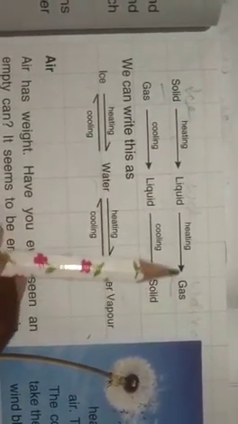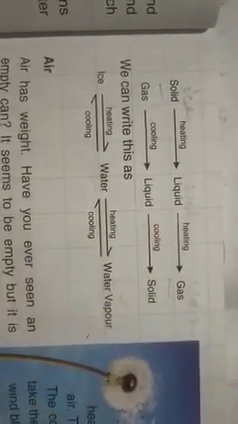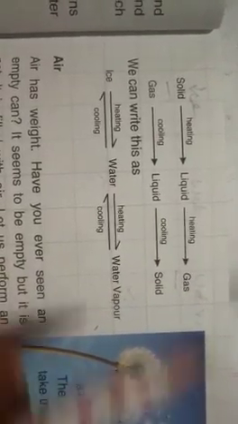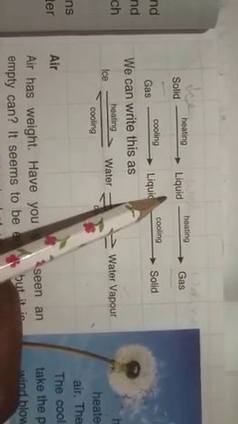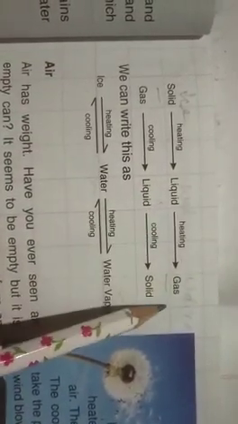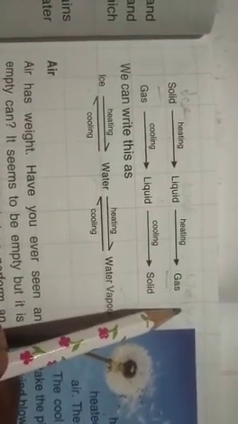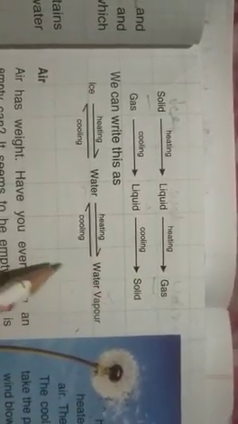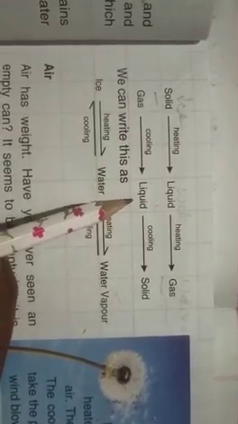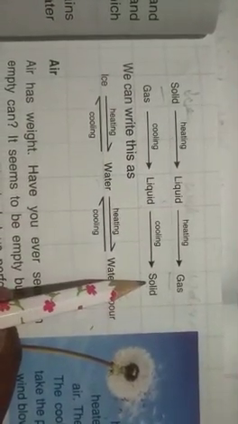Then liquid again can be changed to gas, that too by heating. What is the solid state of water? Ice. Liquid state, water. And gaseous state, that is water vapor. Then on cooling, the gas turns to liquid and the liquid turns to solid.